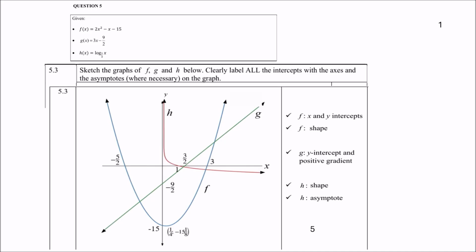Then to sketch the straight line, you have 9 over 2, which is the y-intercept, so you can already show that. And 3 over 1, of course, is your gradient, so you can also do that. Or what you can do is work out the x-intercept, just make y 0. So clear, people, and that's how you can get the x-intercept. And it's also a graph in a north-easterly direction because the gradient is positive.